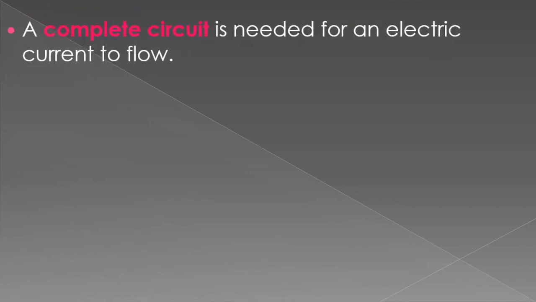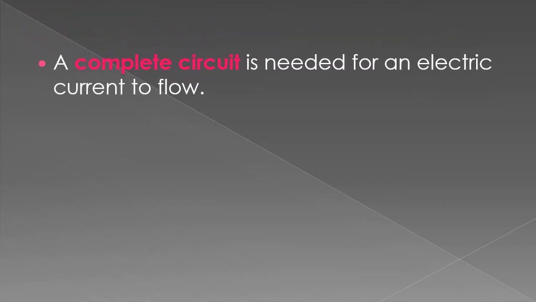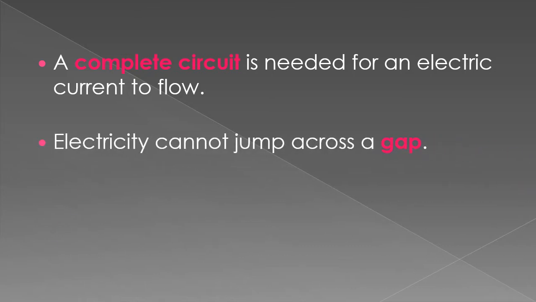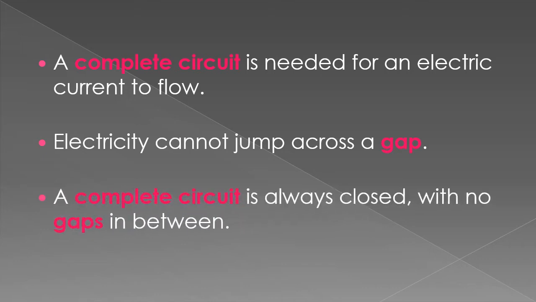Dear students, let's recap 3 very important points. Number 1: A complete circuit is needed for an electric current to flow. It means that an incomplete circuit would not allow electric current to flow. We will learn about an incomplete circuit in this lecture today. Number 2: Electricity cannot jump across a gap. It means that if the path is broken at any point, electricity would not jump across it. Electricity would not flow through it. Number 3, and the most important point: a complete circuit is always closed with no gaps in between.